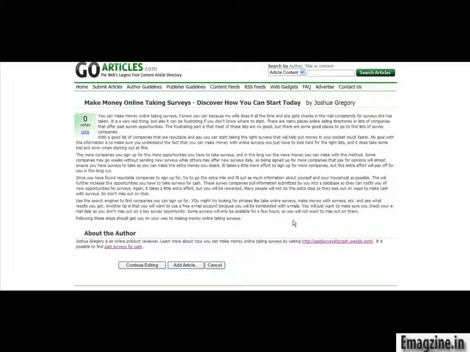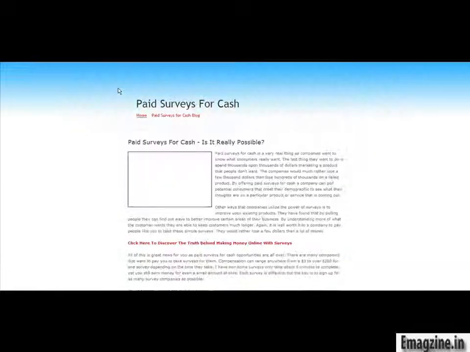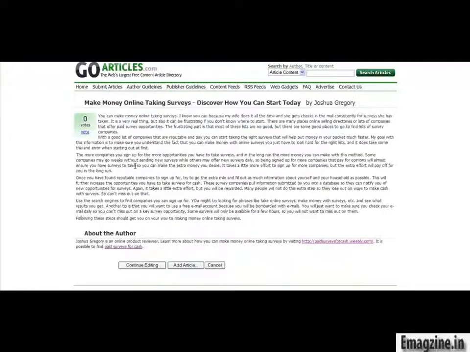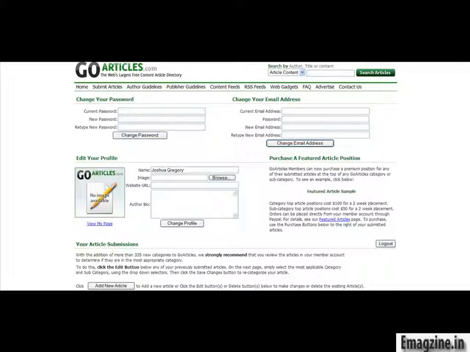And then you can just click on preview. That's going to show you the article. Now notice that you can check to make sure that the links are working. So they are. I'm just going to click the back button, and I'm going to just click on add article since that looks good, and just return to the member page. And now I should see two articles down there now.